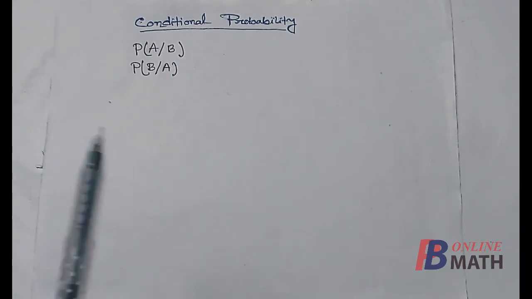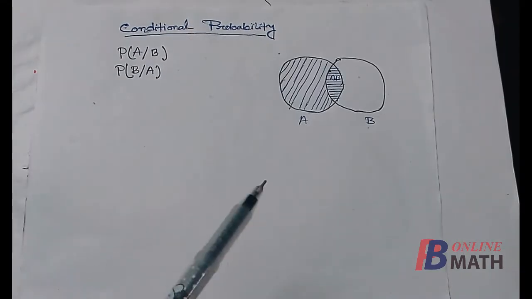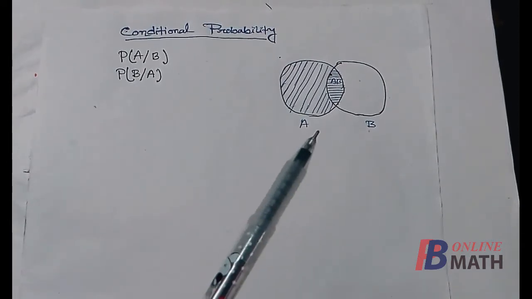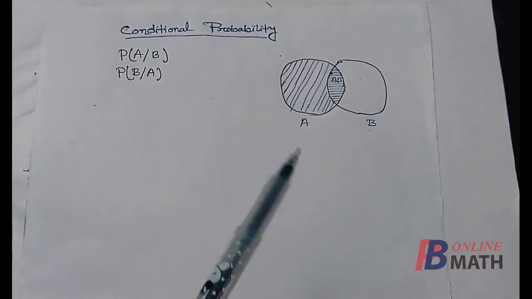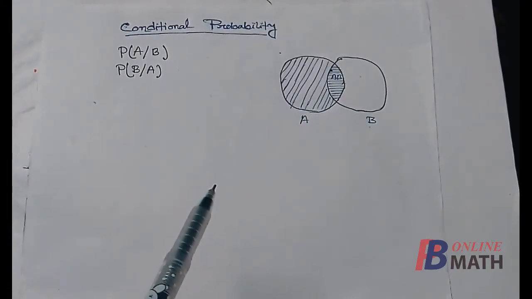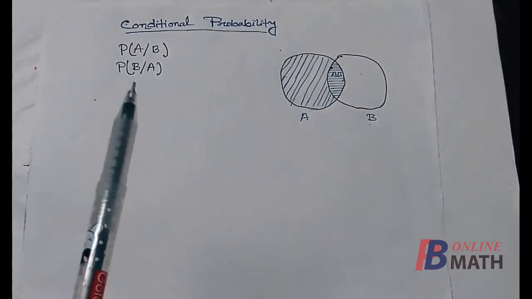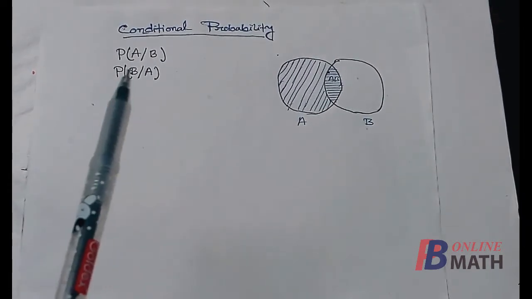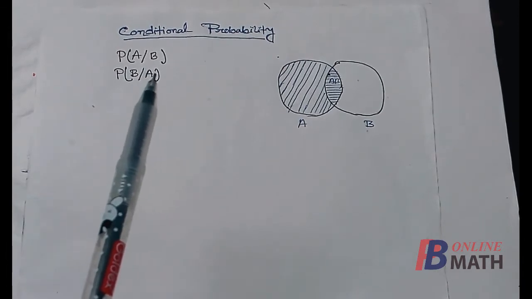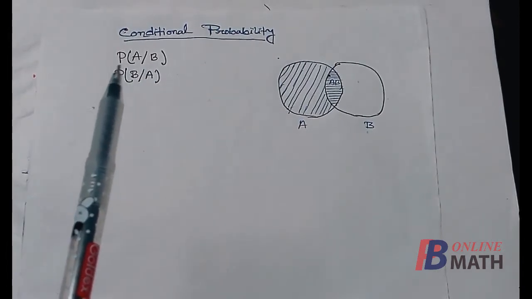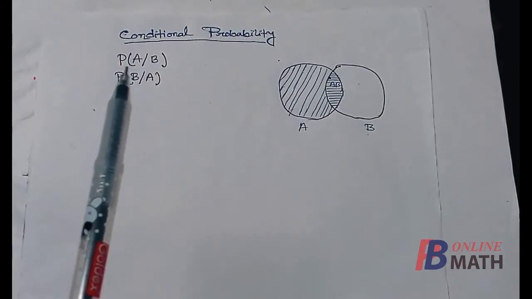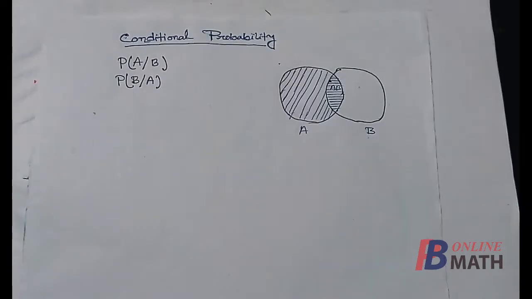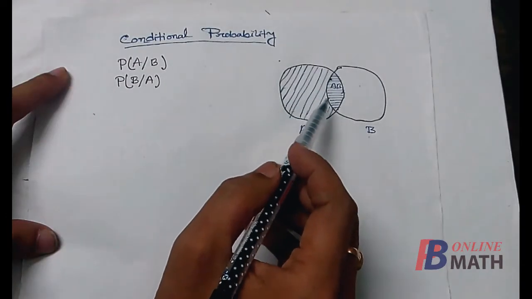Next, we shall find these conditional probabilities. Let us consider two events A and B which are not mutually exclusive, so the AB part is non-null. Now we shall find the probability of the conditional event A/B. In this case the event B has already happened, so we have to find the probability of the occurrence of the event A on the assumption that the event B has already happened.